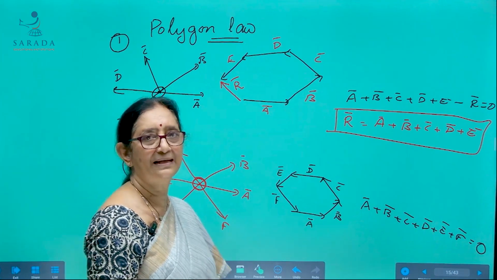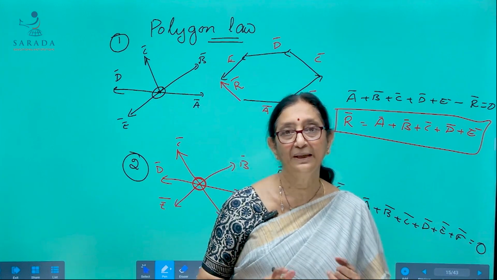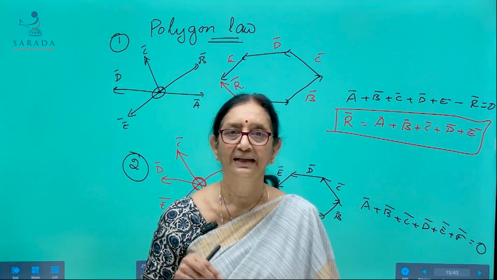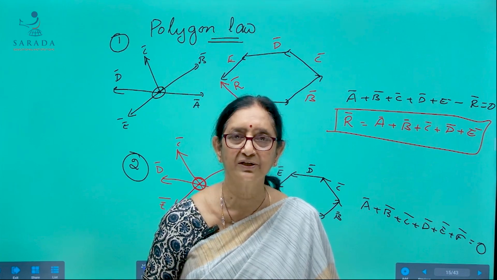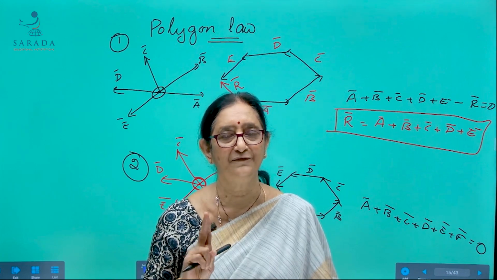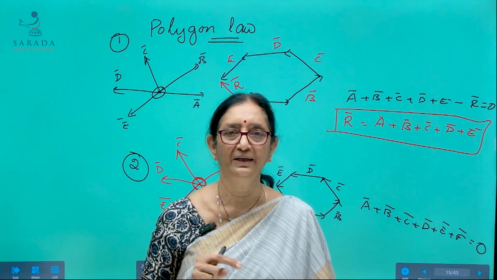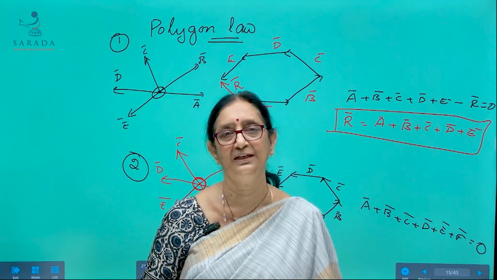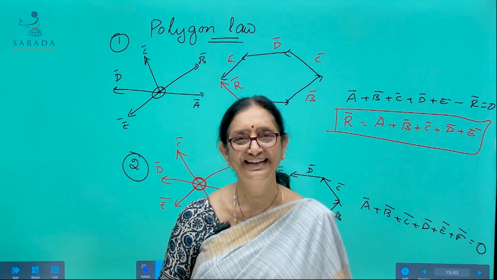In the next class, I am going to tell you about the parallelogram law of vectors, which is used to find the magnitude and direction of the resultant of two vectors, and also the difference of the two vectors. Okay, thank you and bye-bye.